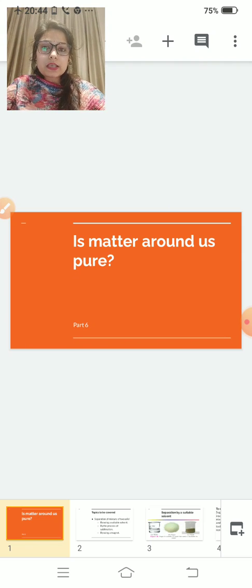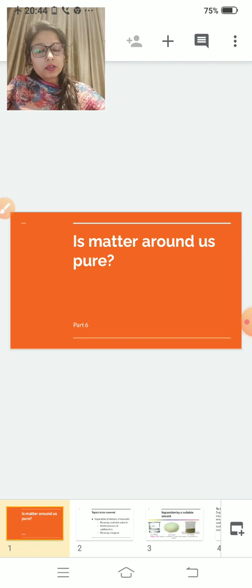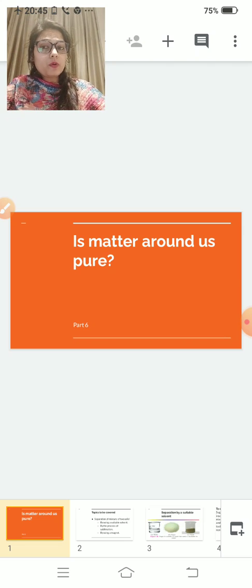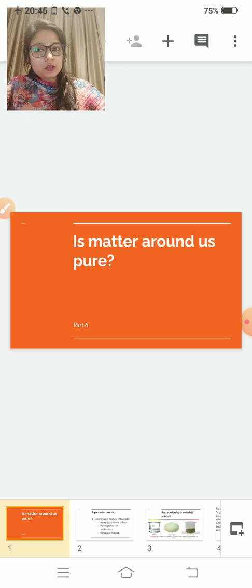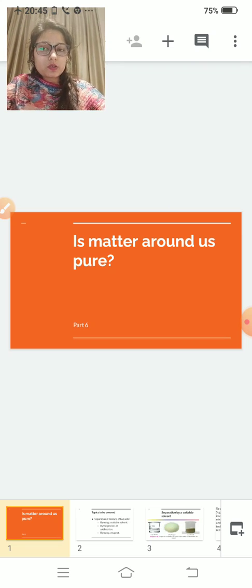What do you mean by unsaturated solution? Unsaturated solution means there is a capacity to dissolve more solute in the solvent. That type of solution is known as your unsaturated solution. And what do you mean by saturated solution?